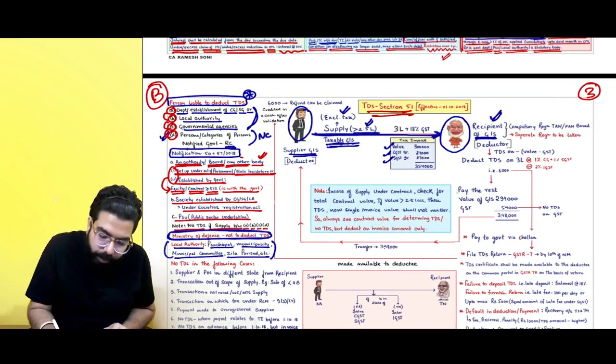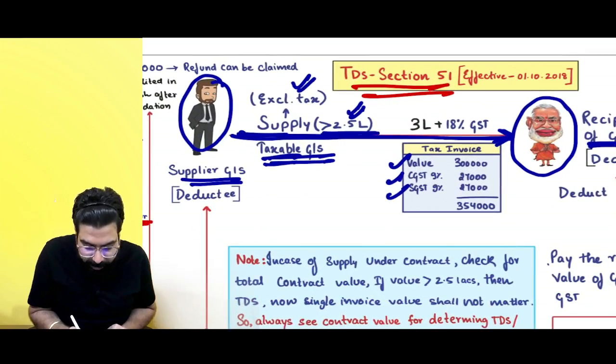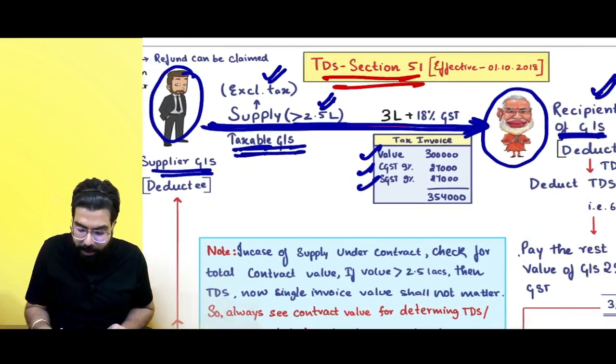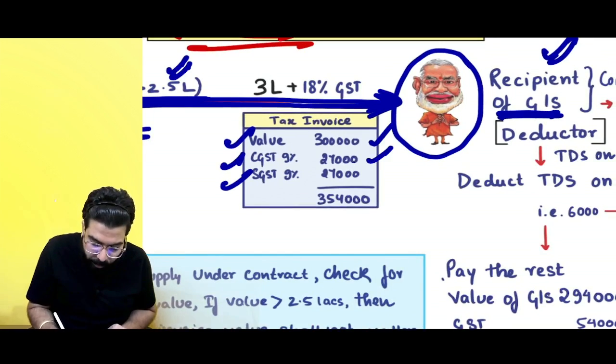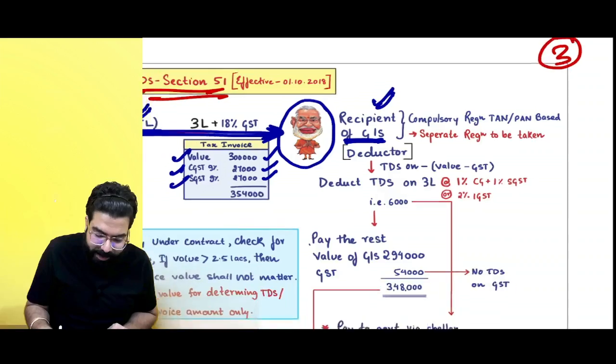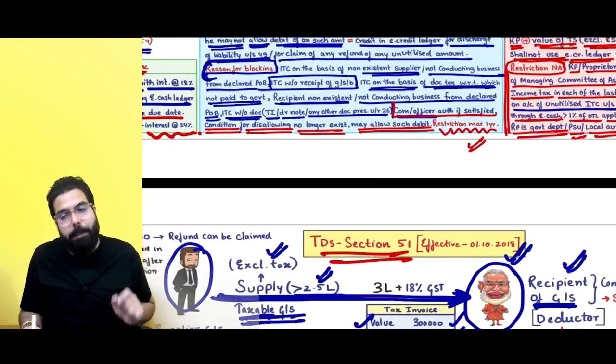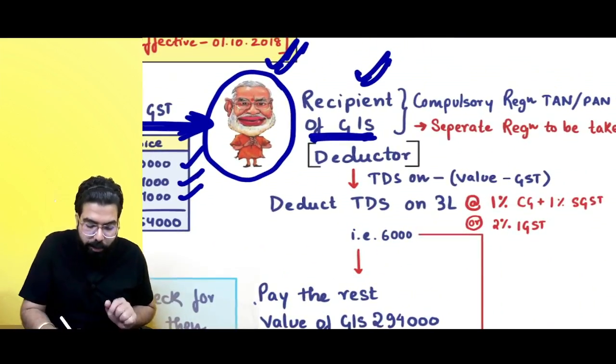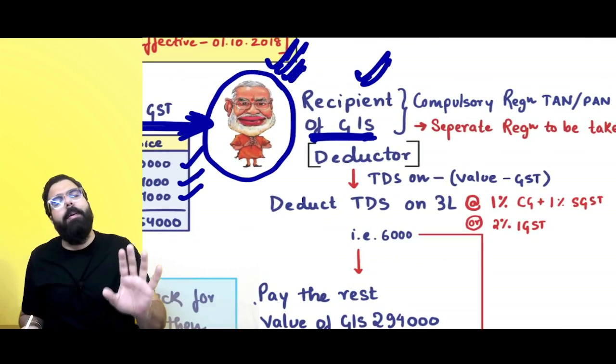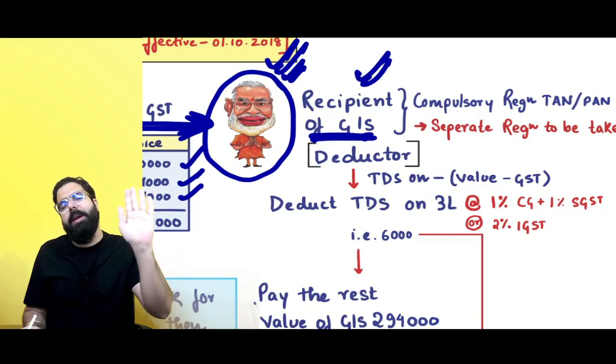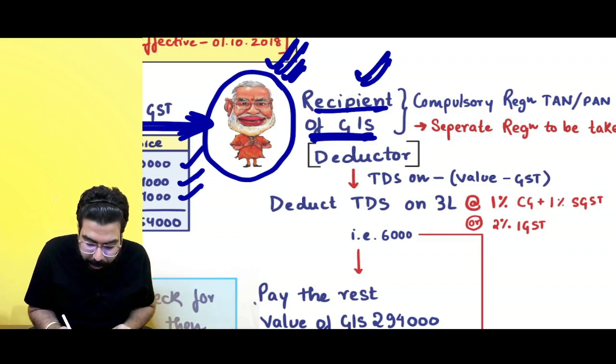Now, whenever one person supplies to the government department, for example, 3 lakh rupees of supply, 27,000 rupees GST is charged. The government department being the recipient, they will go ahead. I have drawn Modi ji over here so that you remember for the exam. Okay, the government department they are talking about. Now, the recipient is the deductor.